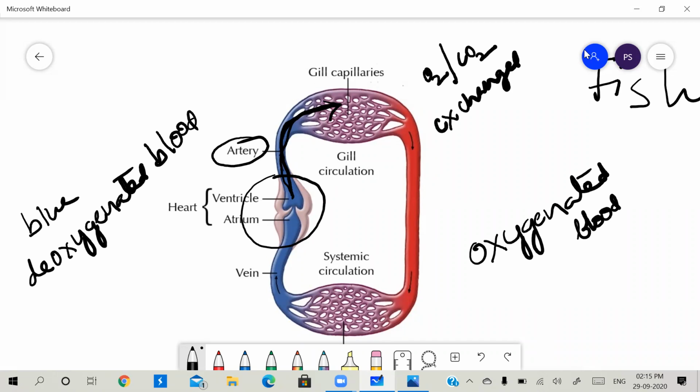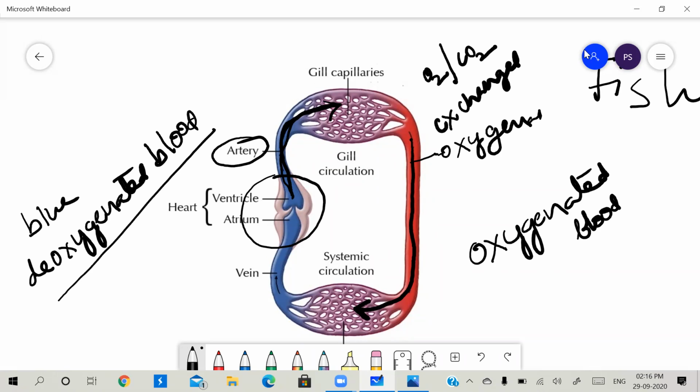In the gill capillaries, the deoxygenated blood becomes oxygenated. Then this oxygenated blood will be supplied to the different parts of the body. The oxygen is utilized in the cells of the organism, and it releases carbon dioxide. Then the blood without oxygen is called deoxygenated blood.